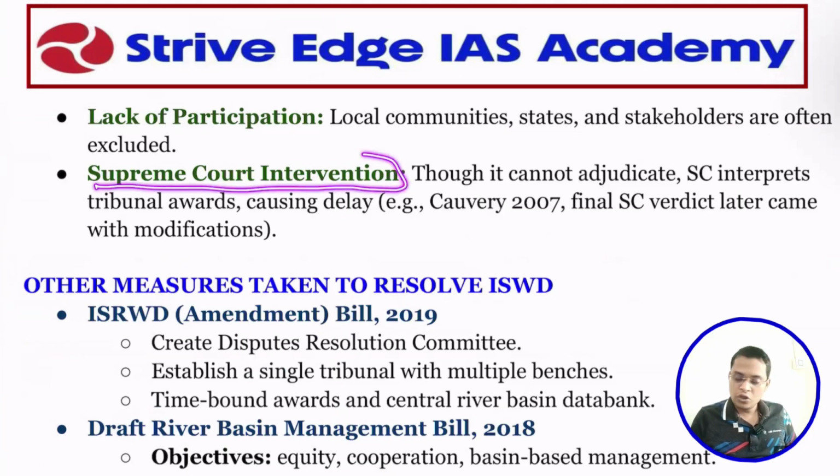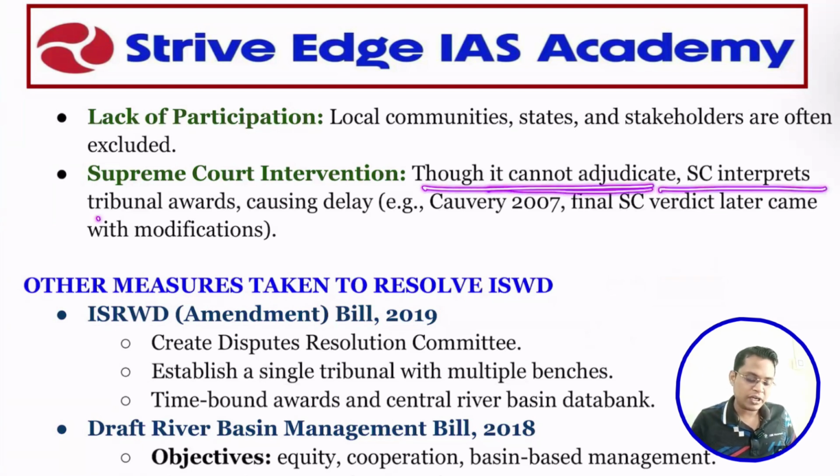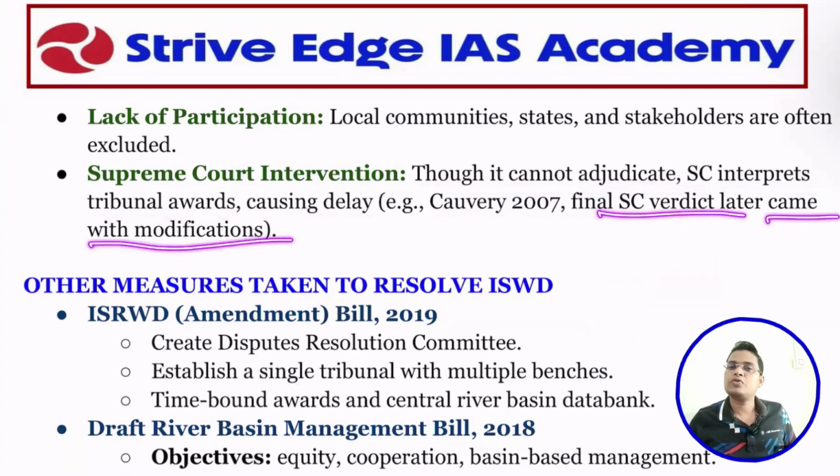The next is the Supreme Court. It is categorically barred from intervening in the interstate river water dispute. But again, the Supreme Court intervenes by using a special leave petition under Article 136 of the Indian Constitution. So that also creates a lot of delay. Though it cannot adjudicate, the Supreme Court interprets the tribunal award, causing delay. Kaveri 2007: the final Supreme Court verdict later came with modification. So though intervention by any court including the Supreme Court is barred, the Supreme Court still intervenes under special leave petition. So that creates a lot of delay.